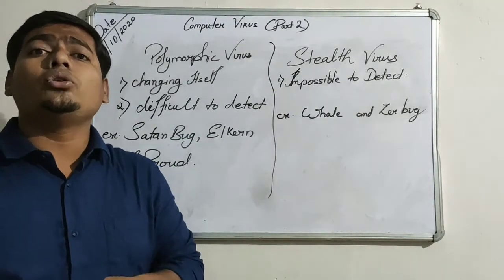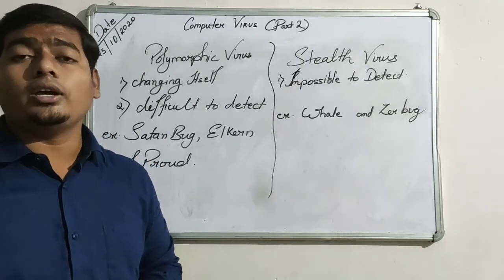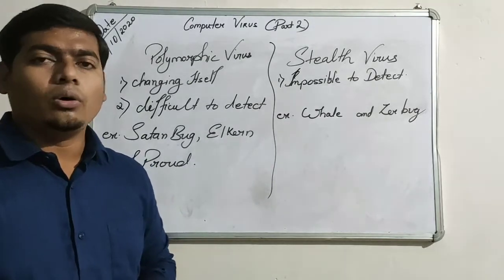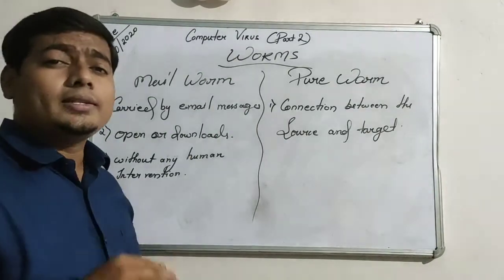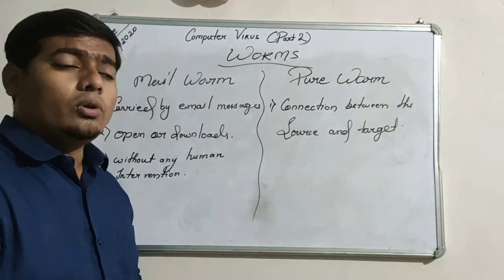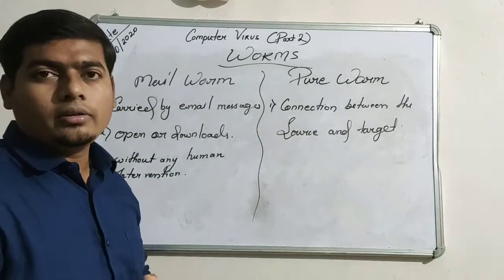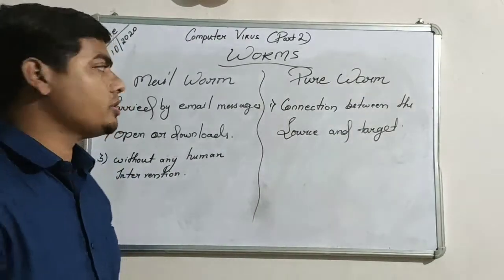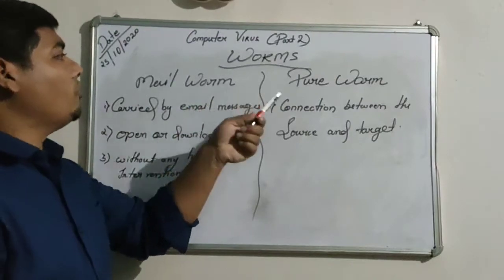Now we will learn about worms and the different types of worms we know in our world. About worms, we have already discussed that a worm is a little bit the same as a virus, and there is not that much difference between them. But a worm is an independent type, meaning it doesn't need any help from human sources or any file or document. There are two types of worm.